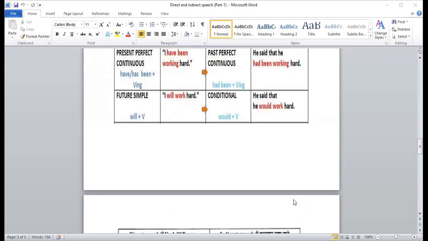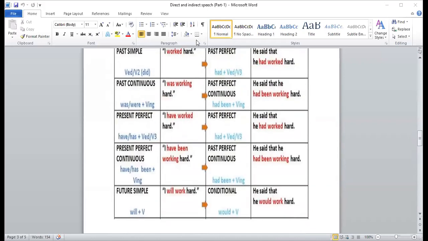So this is going to be really important for you, that you always remember this chart, that which verb is going to change into which form of other verb.